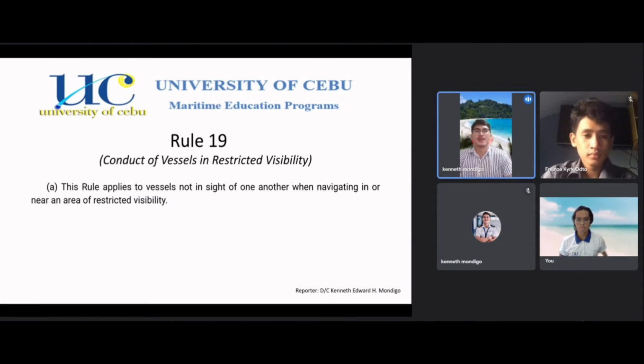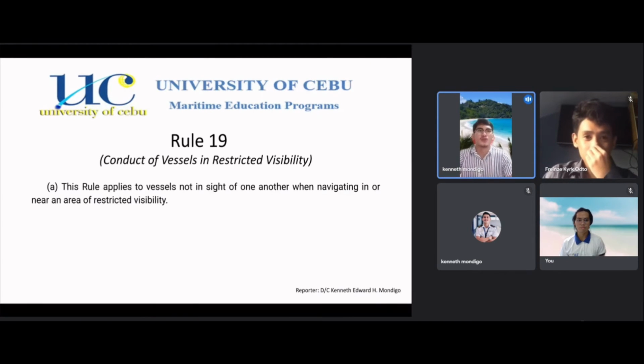The opening sentence of Rule 19 means that we are navigating in an area of restricted visibility, which would be caused by fog or mist or heavy rain or whatever other circumstances it might be. So we cannot see other vessels with the naked eye, whereas under normal circumstances, if there wasn't an effect on visibility in that area, we would be able to see vessels with the naked eye. In particular, the wording "vessels not in sight of one another" means that Section 2 of the steering and sailing rules does not apply in restricted visibility, which is a really big change to how we conduct the bridge of our vessel or how we skipper our leisure vessel.